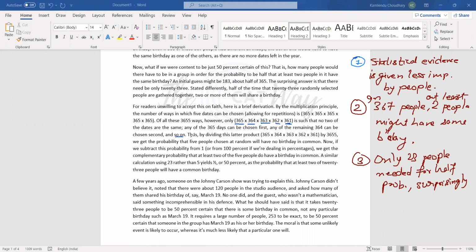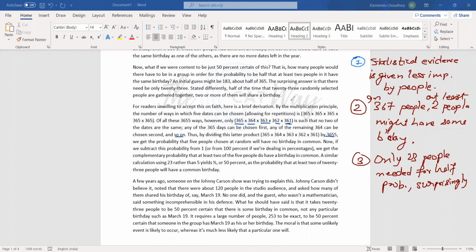If you are not able to understand it, just go through the sentences first and then view the explanation. Thus, by dividing these two products, 365 times 365 times 365, five times, would give us the total number of days that might come in that period.